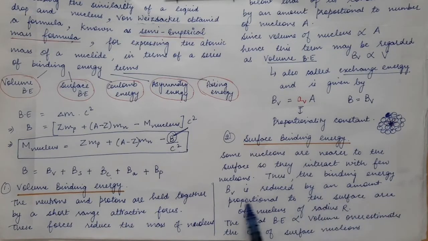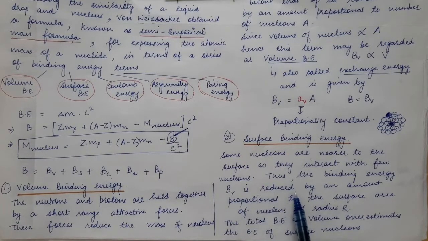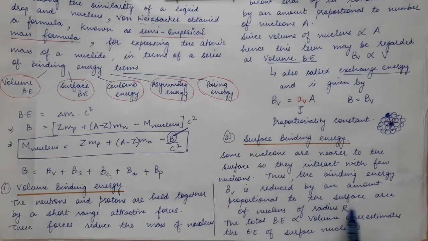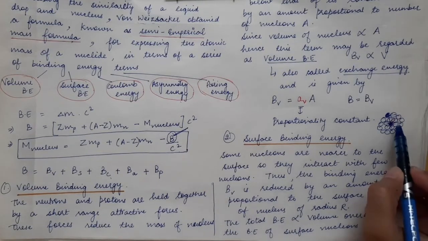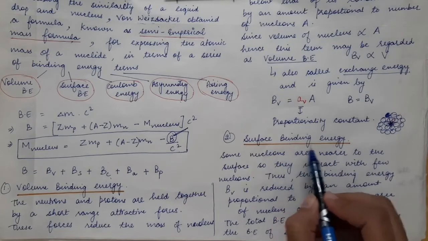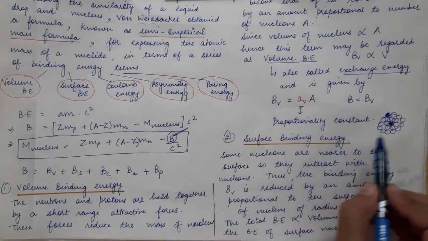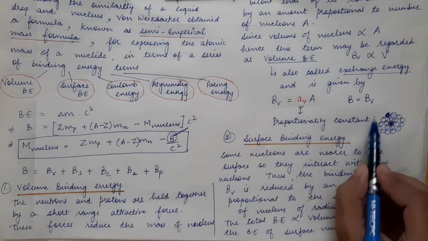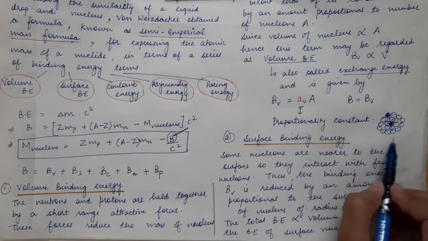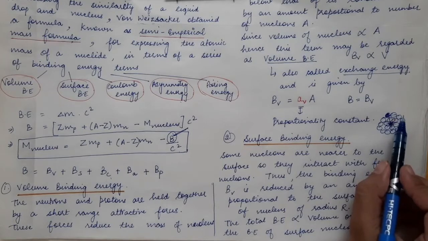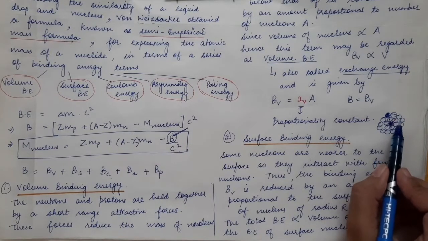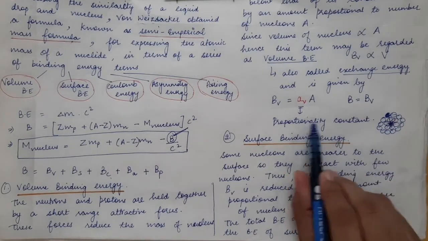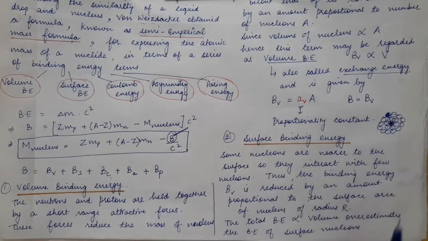So this binding energy BV, the volume binding energy, must be reduced by an amount which is proportional to the surface area of the nucleus. This surface binding energy will be proportional to the surface area of the nucleus, because the more the surface area of the nucleus, the more will be the number of nucleons that are present on the surface. So the binding energy will get reduced by a larger amount.